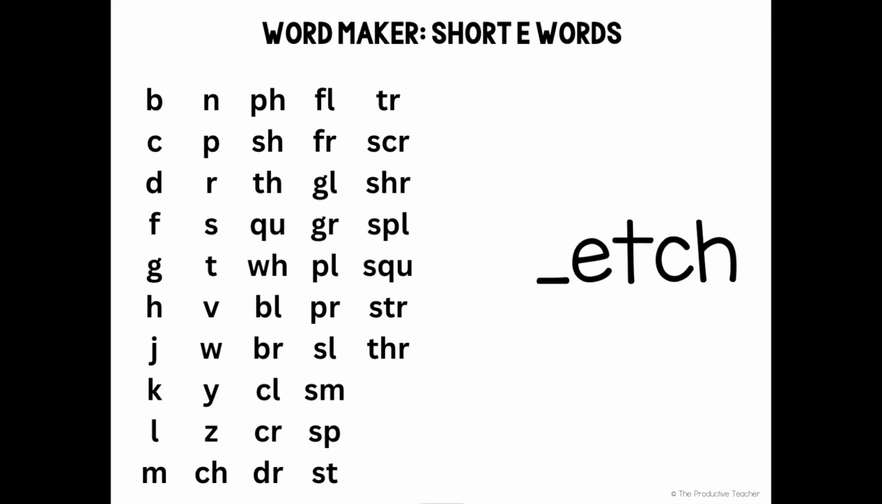Here's how we play. One-syllable words can have an onset and a rhyme. The onset is the letter or letters that come before the vowel in a word. The rhyme is the vowel and any letters that come after it. Words in a word family all have the same rhyme, but they can have different onsets. We're going to combine onsets and the etch rhyme to make words in the etch word family.